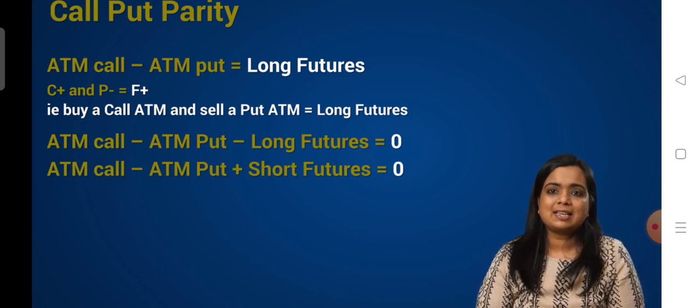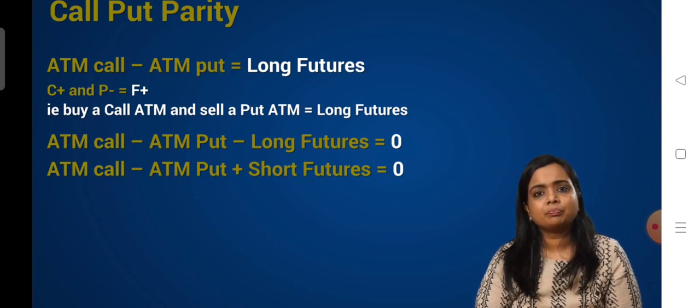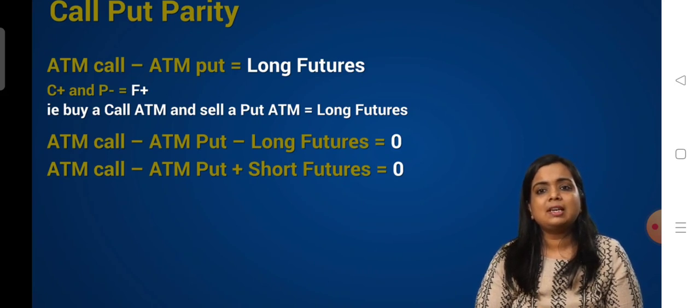So the equation states that the profit and loss upon expiry by virtue of holding a long synthetic together with a short futures should be equal to 0. And whenever this equation is not 0, there lies an arbitrage opportunity. An arbitrage opportunity exists in almost every market. We need to be a keen observer of the market to spot it and profit from it. We'll discuss an example and understand this better.